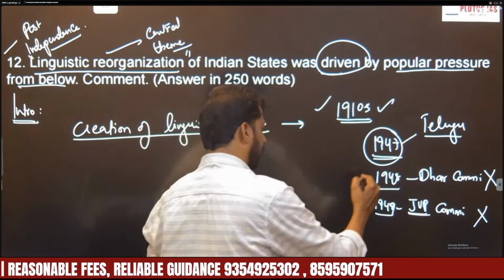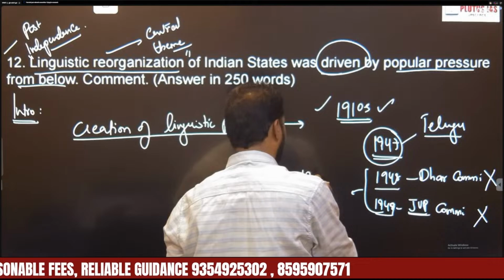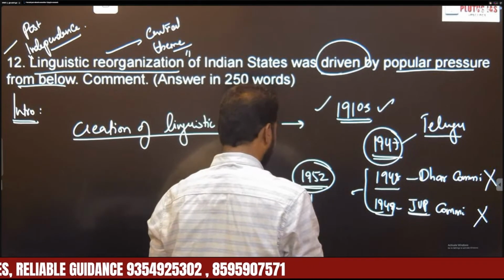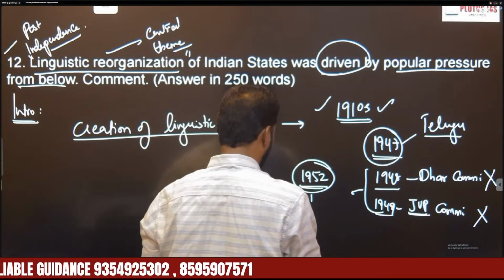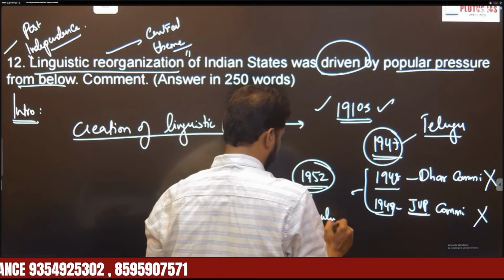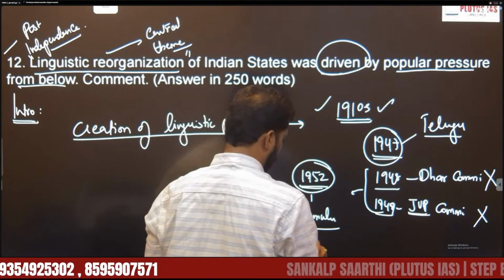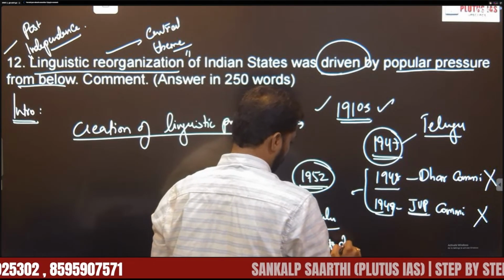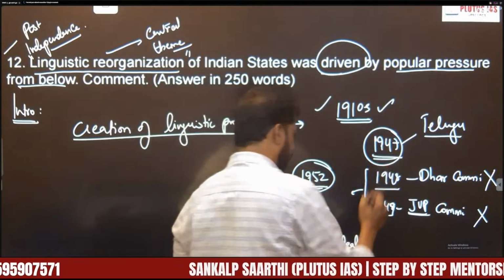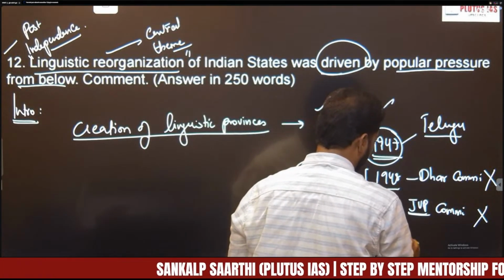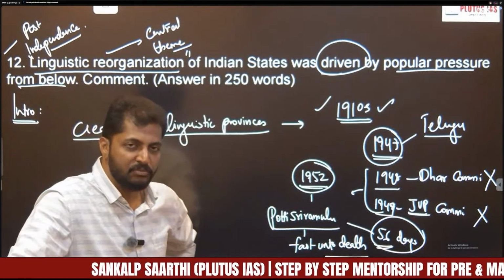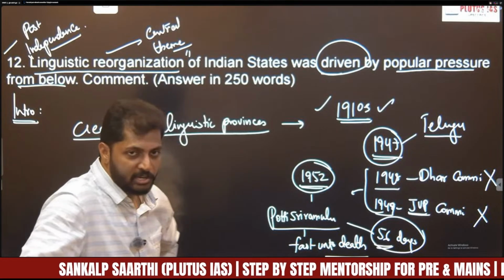These two rejections led to a huge agitation in 1952. A Gandhian leader called Potti Sriramulu undertook a fast unto death, demanding a Telugu state. He carried on the fast for 56 days and died due to this fasting. He died for the cause, actually.